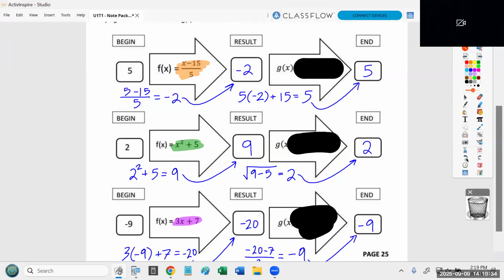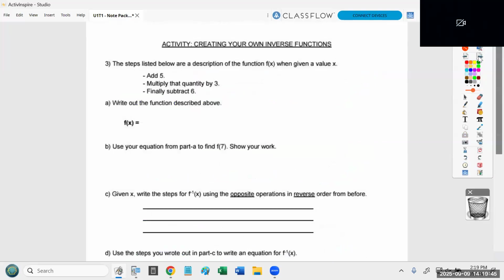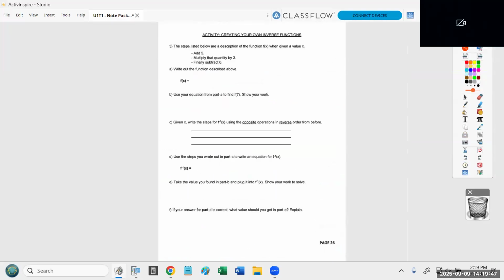Now, I promise you it probably sounds way scarier or more intimidating than it needs to be. The process I'm going to show you is really straightforward. Okay, here we go. So the flow on this page is, I'm going to give you a function. We're going to use it to calculate a number. We're then going to write the inverse function, and then we're going to make sure we have the right function by doing the opposite calculation. Let me show you what I mean.